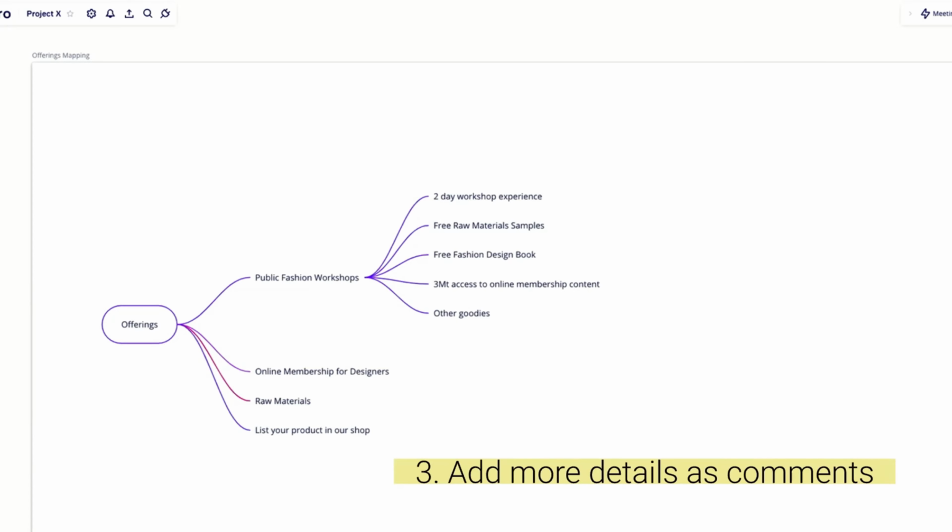Add more details as comments to your mind map. This is where you can provide additional information, include links, or explain certain aspects further. It ensures that your team has all the necessary details to understand and act on your offerings.